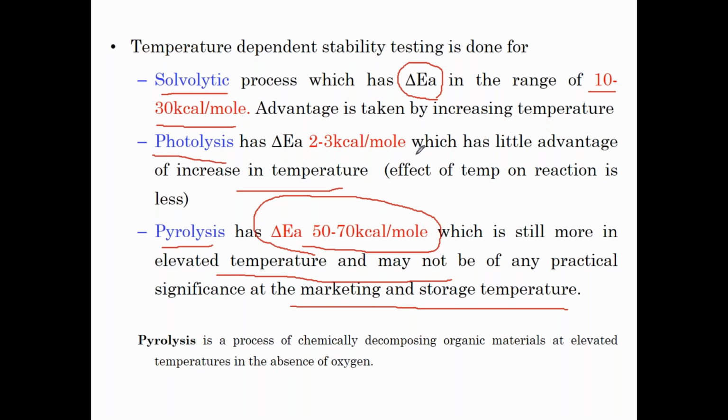If not, in the other two cases, the 2 to 3 kilocalories doesn't have any advantage, because though change is happening, it is not a very obvious change that helps us determine the K value. And the next one is 50 to 70 kilocalories, which happens at quite a high temperature, and there is no point in carrying out the stability study because it is stable, much above room temperature conditions. Generally we cannot consider it at all. Its stability is not dependent on temperature. It might be getting degraded because of some other reason, but not because of the temperature.